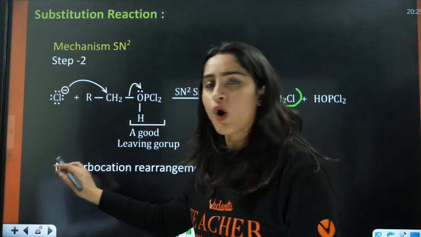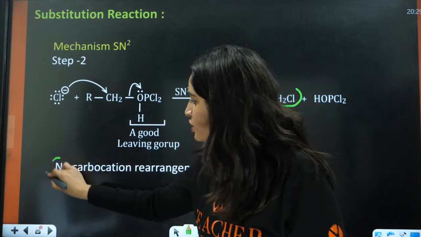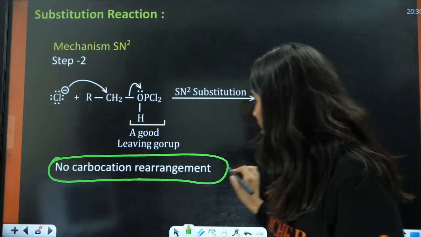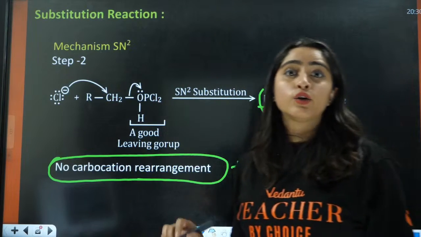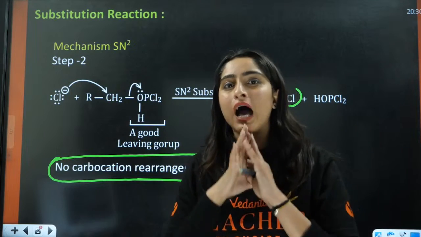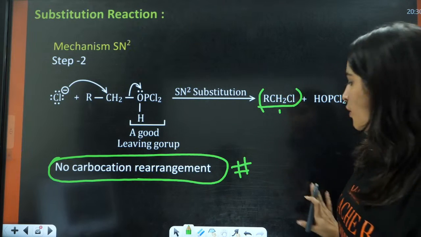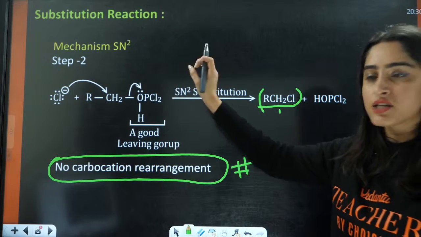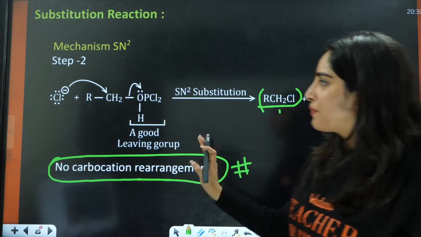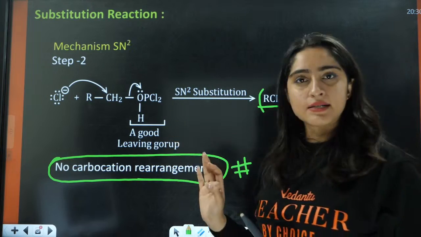The mechanism is not asked like this here. You just need to remember this one: no rearrangement, no carbocation is formed in this case. This is the SN2 mechanism, so a simple transition state is formed here.